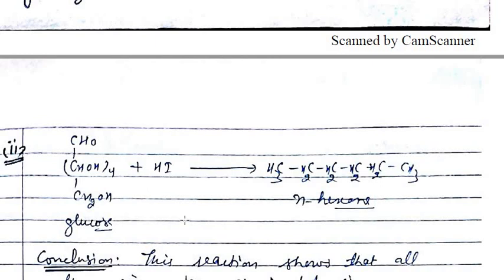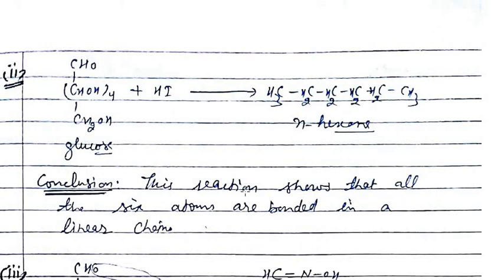When it is reacted with HI, then n-hexane is formed, and we know that in n-hexane, that is normal hexane, there is a linear chain of carbon atoms. So this observation shows that all the 6 carbon atoms are bonded in a linear chain in glucose. We have to remember this observation also.